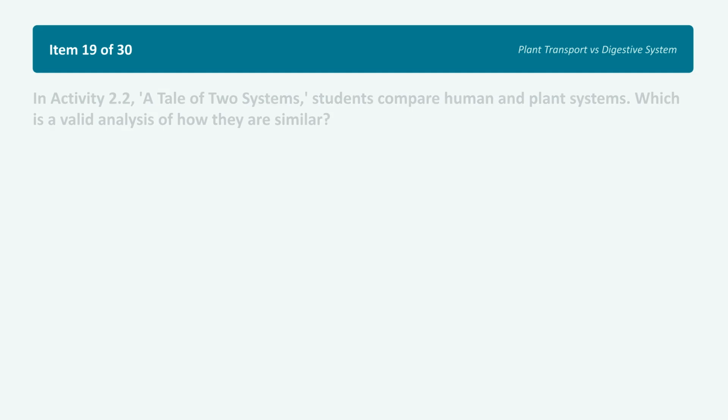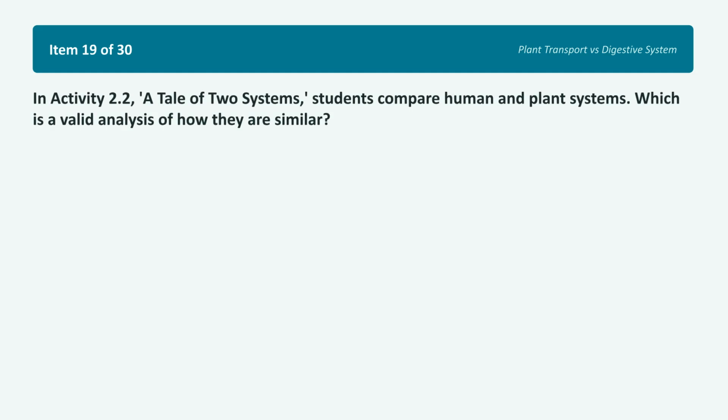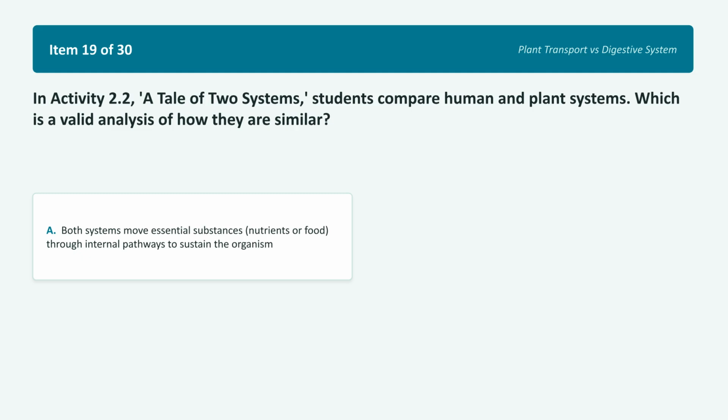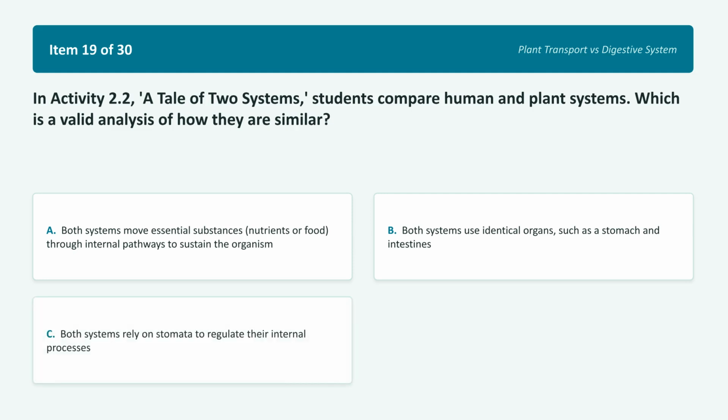Next, item 19. In Activity 2.2, A Tale of Two Systems, students compare human and plant systems, which is a valid analysis of how they are similar. Choice A. Both systems move essential substances, nutrients or food, through internal pathways to sustain the organism. Choice B. Both systems use identical organs, such as a stomach and intestines. Choice C. Both systems rely on stomata to regulate their internal processes. Choice D. Both systems only function when the organism is asleep. Look at the big picture of life. Pause the video and write down what makes these two systems fundamentally alike.